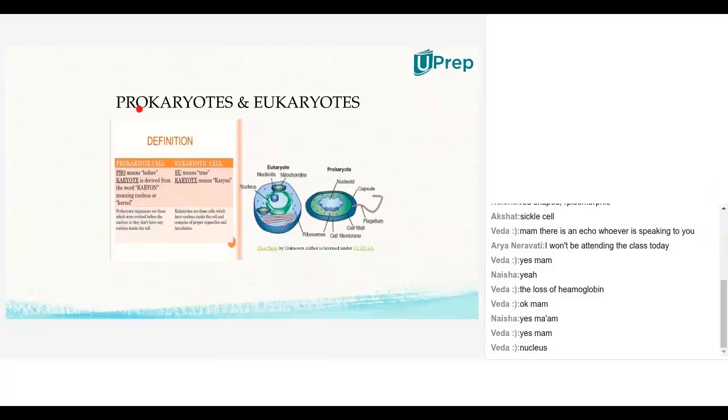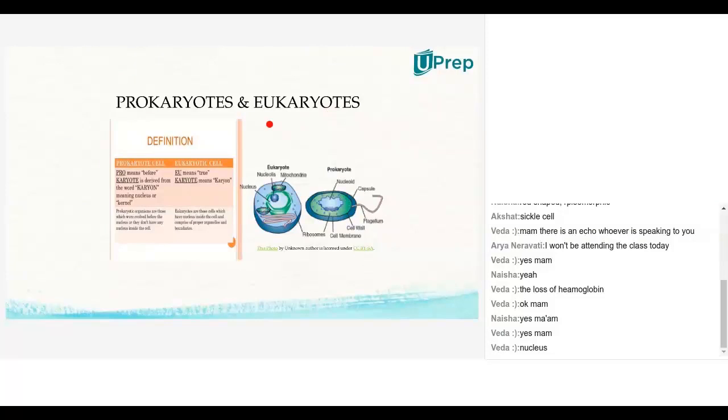Then coming to the words pro and eu. Pro stands for very primitive, meaning the initial stage of something. And eu stands for the advanced stage of something. Pro: primitive or initial stage. Eu: advanced or further developed stage. So what is this primitive stage of the nucleus, and what is the advanced stage of the nucleus? That gives the basic difference between prokaryotes and eukaryotes.